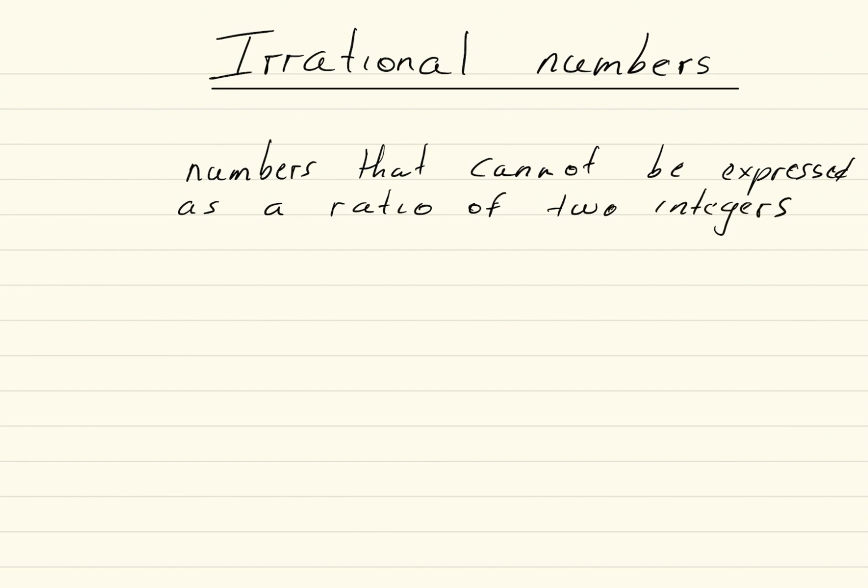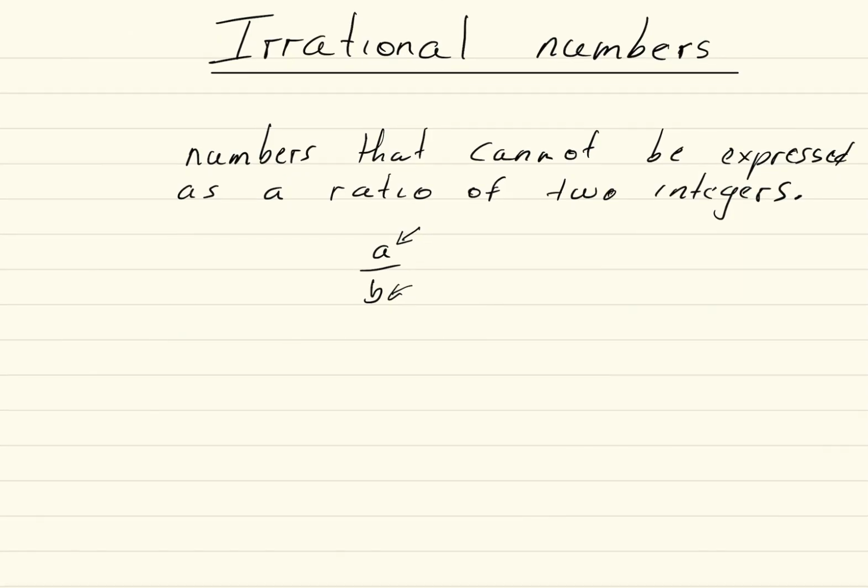Okay, so for instance, a over b, we cannot express irrational numbers as a ratio of two integers. So a being an integer and b being an integer, and b of course cannot equal 0.